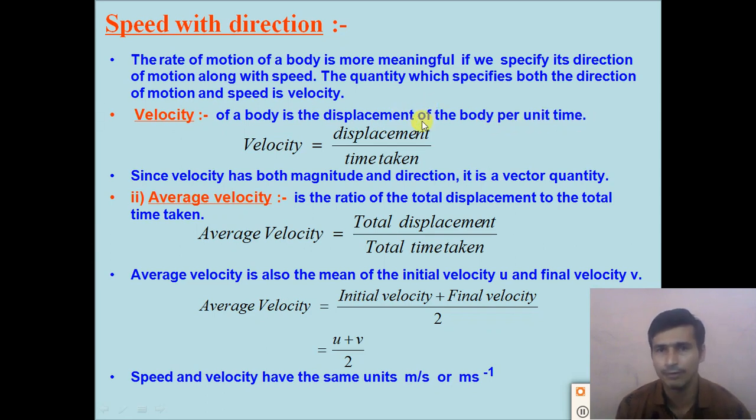Distance travelled by the body per unit time is called the speed, but velocity of a body is the displacement of the body per unit time. So from this definition we can say that the velocity is equal to displacement divided by the time taken to cover this much displacement. So dear students, we can get the formula of the velocity. How can we calculate the velocity? Velocity can be calculated with the help of the displacement.